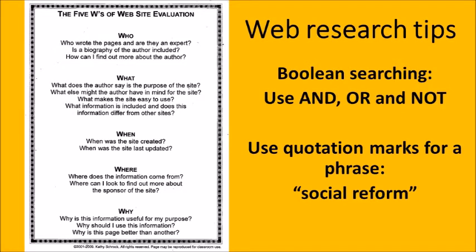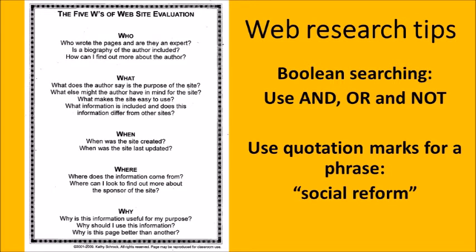Some real simple search tips, because you will get so many more results just using the web, is to try Boolean searching using the words AND, OR, and NOT. These have to be in all caps, and you combine words with this. For example, with AND, you might try the person that you're researching, use AND and then add the word of maybe a particular platform or social reform that they're passionate about.